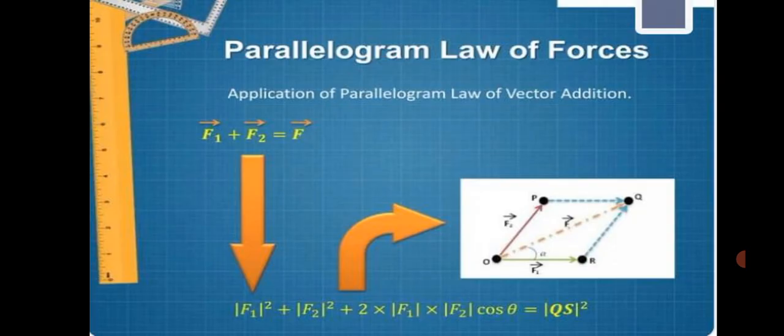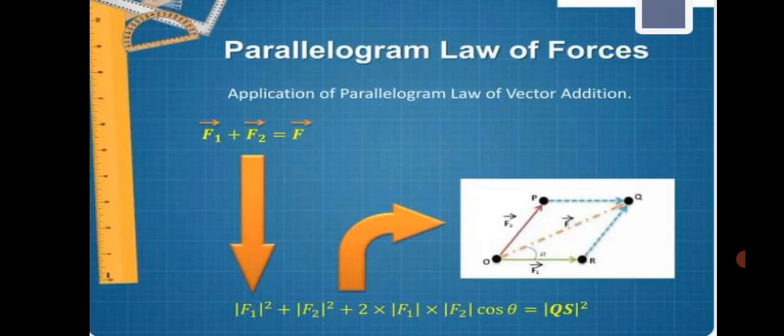So the resultant of the forces is denoted by capital F or capital R, that is equal to the vector F1 plus F2. This is the normal F1 plus F2 equal to capital R, the parallelogram law. Substituting and using this parallelogram law, corresponding to theta, the forces F1 square plus F2 square plus 2 into F1 into F2 cos theta equals the diagonal side OQ, the whole square.